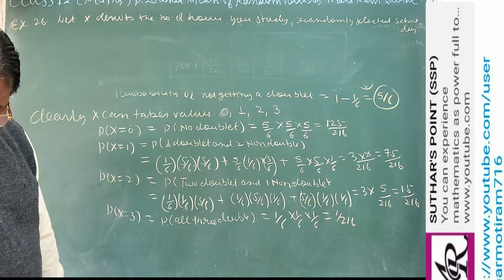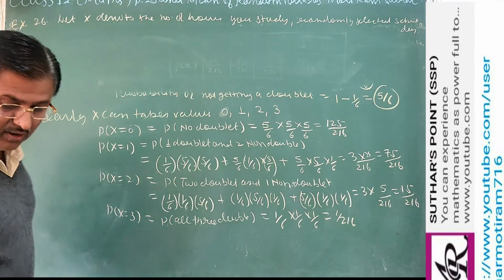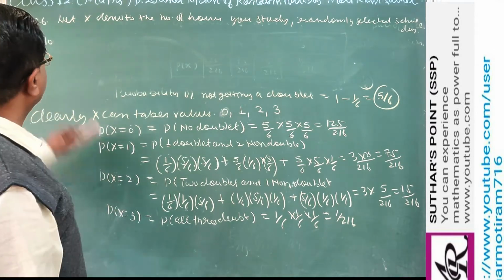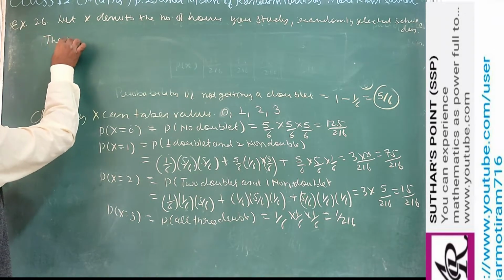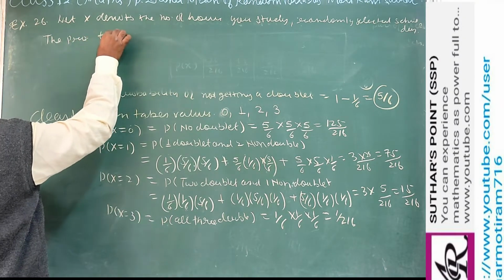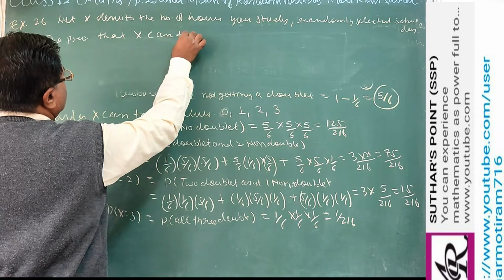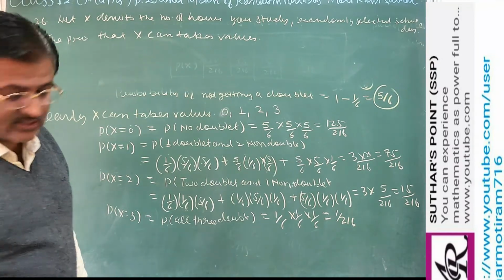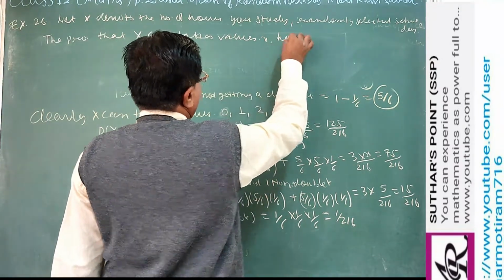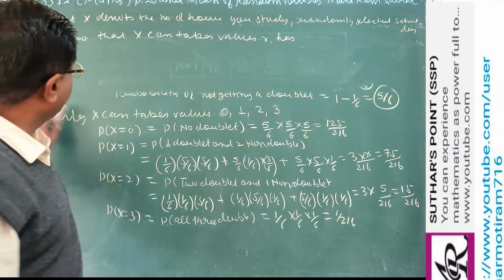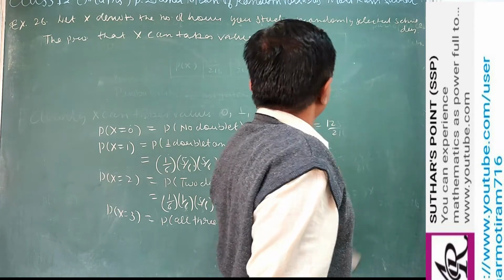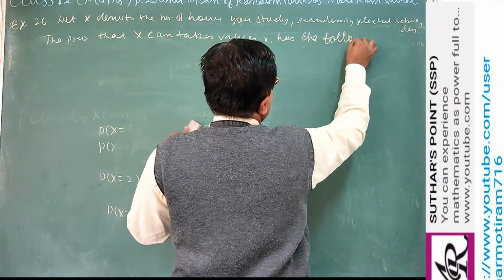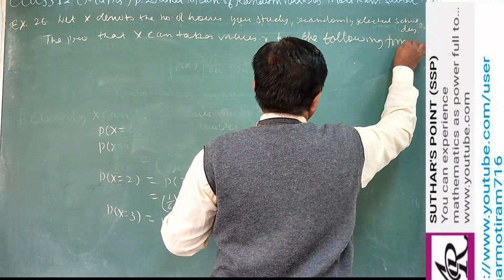The probability that X can take values small x has the following form, given in tabular form as the following.